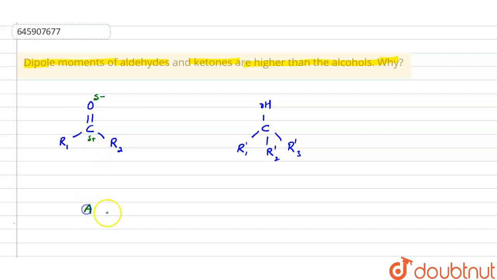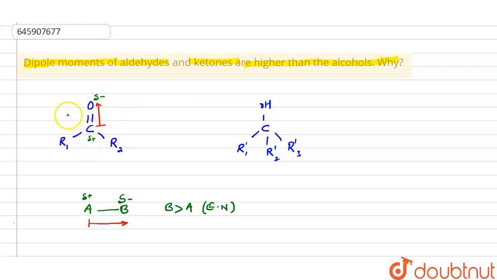Now what is dipole moment? Let's suppose A and B are two atoms in a molecule, and B is more electronegative than A. Then B will have a partial negative charge and A will have a partial positive charge. Here polarity is developed, and that polarity creates a dipole, directed from the positive charge towards the negative charge. This is called a bond moment, because it is not a net dipole, it is an individual bond moment.